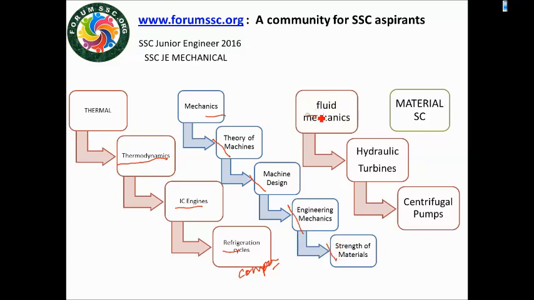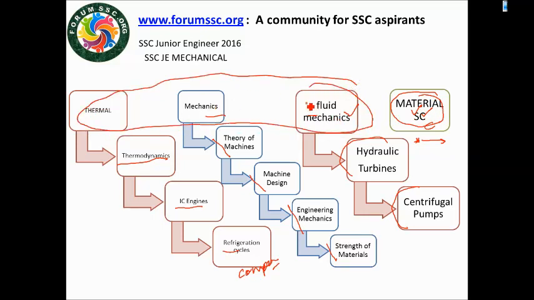Fluid mechanics has the hydraulic part, the centrifugal part and fluid mechanics itself, and material science covers all cutting operations and machining operations. Few one-sentence type questions are asked in this sector. These three are the main areas for success in the SSC Junior Engineer exam for the mechanical candidate.